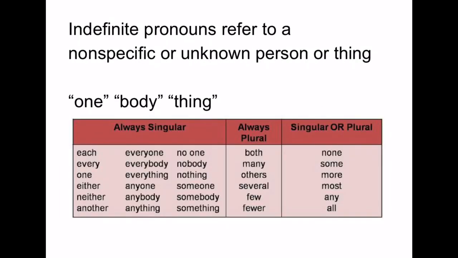Indefinite pronouns refer to a non-specific or unknown person or thing. There's some major families, such as the ones: someone, no one, everyone, anyone, etc. And same thing for bodies and things. There's a group of them that are always singular, some that are always plural, and some that could be either one depending on usage.